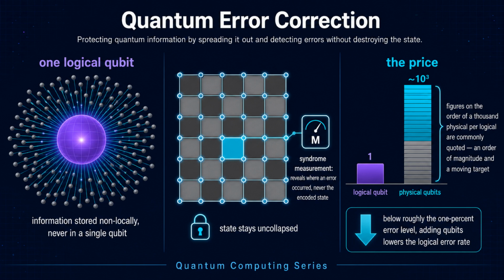The surface code is the most studied near-term scheme, with checks between neighboring qubits on a 2-dimensional lattice and a forgiving threshold near the 1% level. The price is steep. Figures on the order of 1,000 physical qubits per logical qubit are commonly quoted. Treat that as an order of magnitude, not a specification.